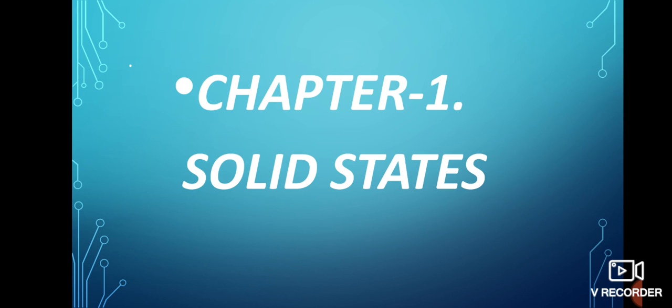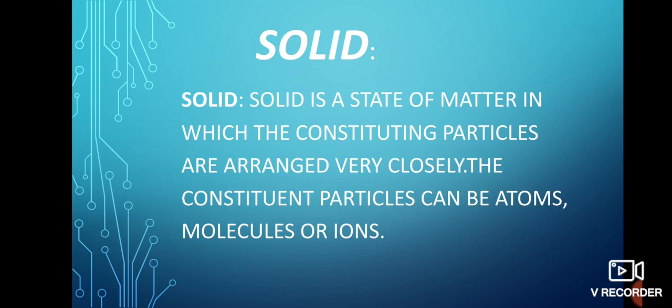Today we will sum up chapter number one, solid state. What do you mean by solids? Solid is a state of matter in which the constituent particles are arranged very closely. The constituent particles can be atoms, molecules or ions. That means solids are rigid and have definite shapes and mass. Their volumes are also definite and the intermolecular space in solids is very less.